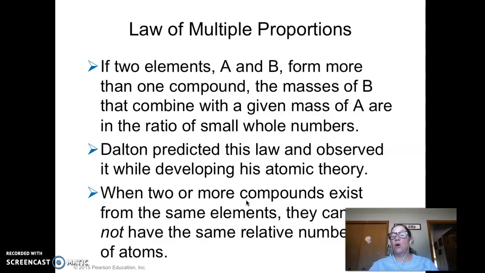If you change that, let's say you go to H2O2, which is hydrogen peroxide, now you've changed the mass. It's 2 to 32, so now it's 1 to 16 for the ratio. That's not water anymore. And really, besides the fact that they're liquids and they're colorless, there's nothing else about hydrogen peroxide and water that is similar. If you're thirsty, you do not want to take a big swig of hydrogen peroxide. Okay? So they have different properties. You can have the multiple proportions, H2O2 to H2O, but if you don't have them in the same proportion, they're a different compound with different properties.